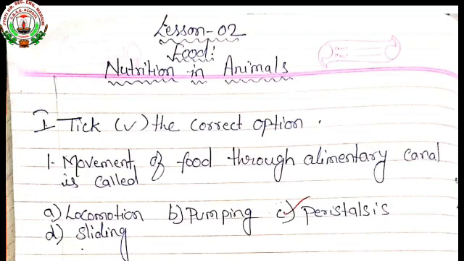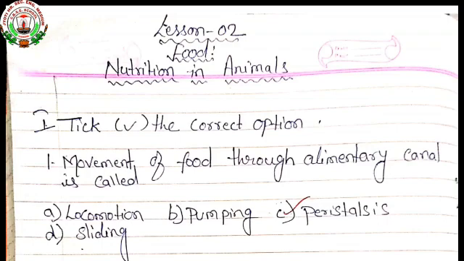In the last classes, we had learned about how nutrition takes place in animals. In this lesson, we had learned about how digestion takes place in human beings and ruminants. Now today we are going to do the various objectives. So let us proceed with the multiple choice questions.